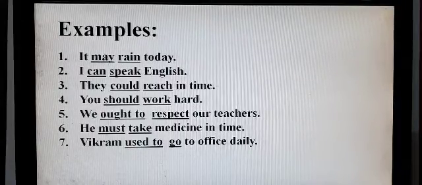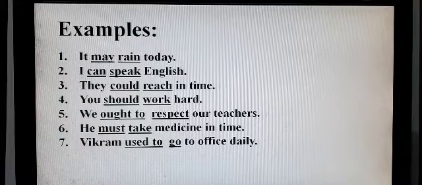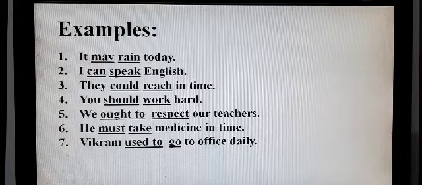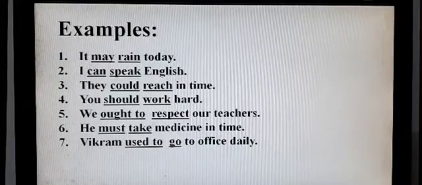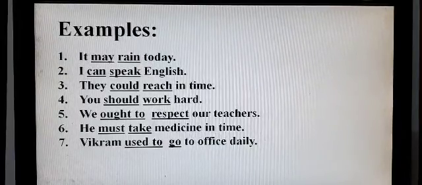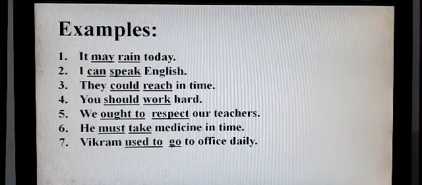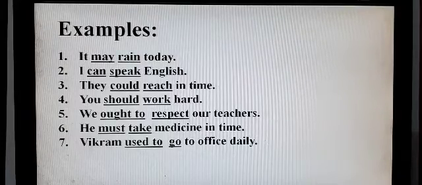In all these 7 sentences, you can see that may, can, could, should, ought to, must, and used to all need a main verb because they are unable to express the meaning on their own. So they are known as auxiliary verb. Since they cannot stand on their own, they definitely need a main verb, so they are known as secondary auxiliary verb.